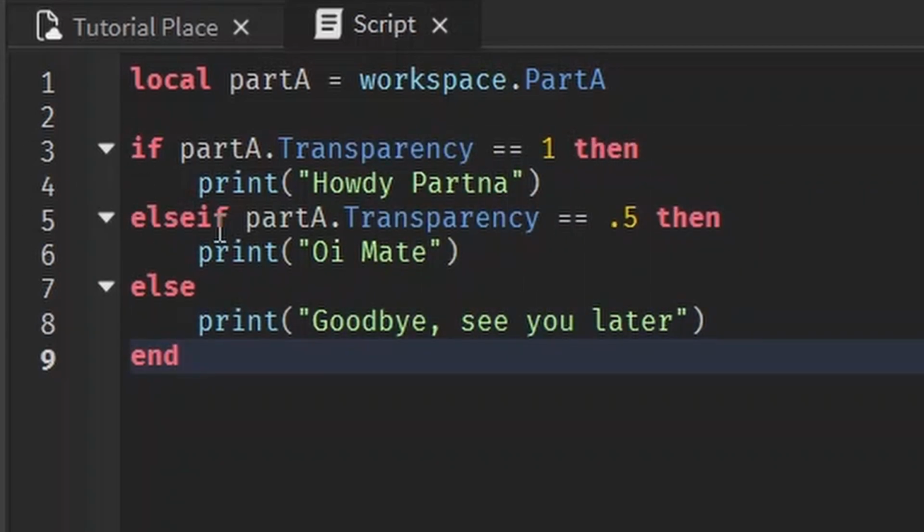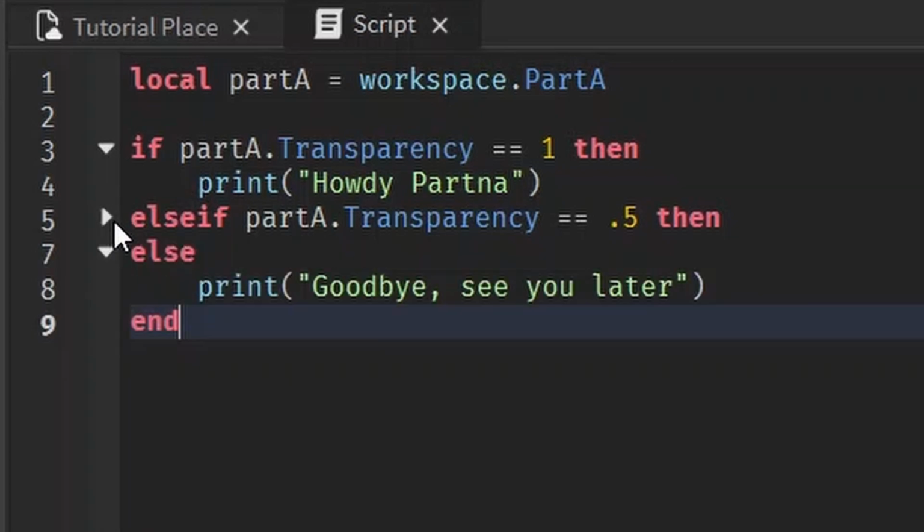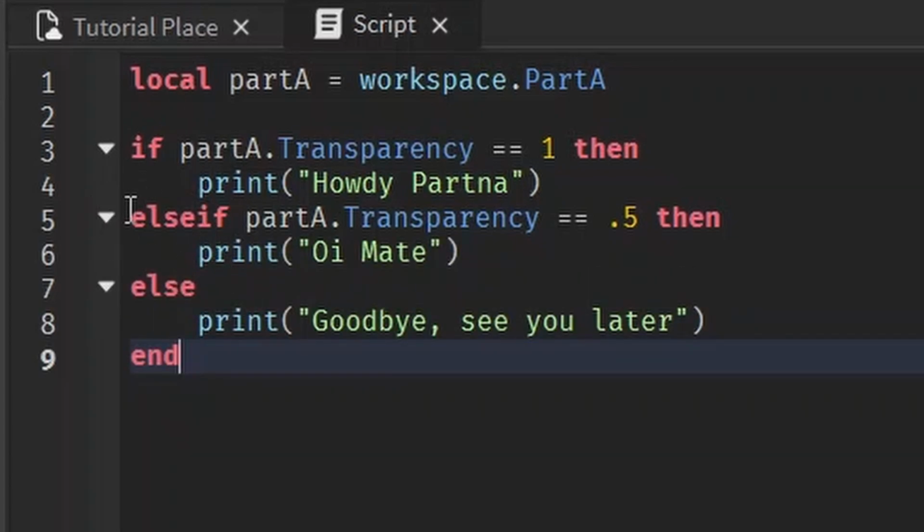And the if, the else if, and the else are kind of like their own little block. And that's why they're off to the side. They're not indented, but they're part of this. They're just like subsections within the if statement. So they don't get indented. They go all the way at the same level of this because they're all at the same level.